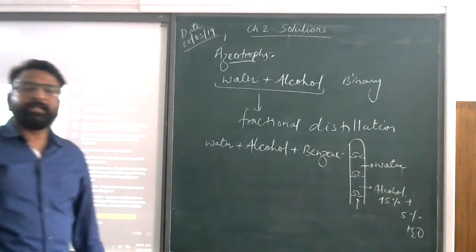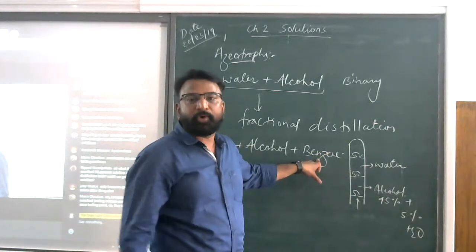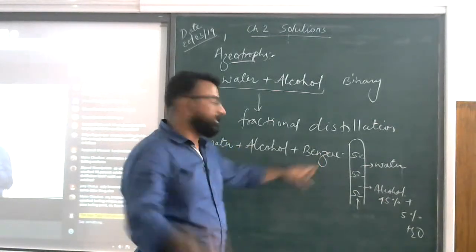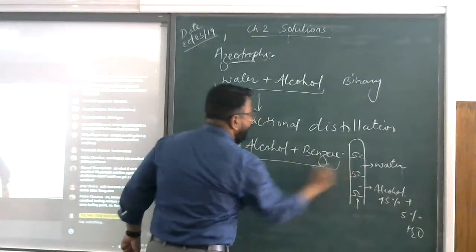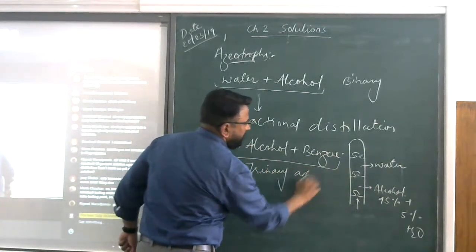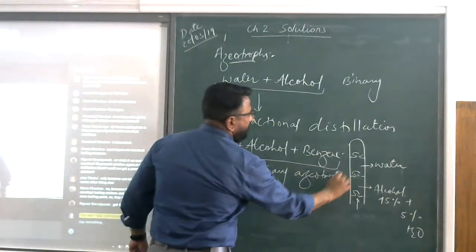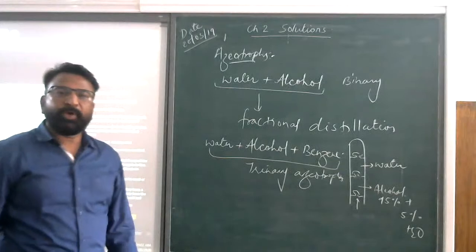It may not be there in the textbook. So water, alcohol, and benzene are the three components mixed together, and this is called a trinary azeotrope. I hope you understood this.